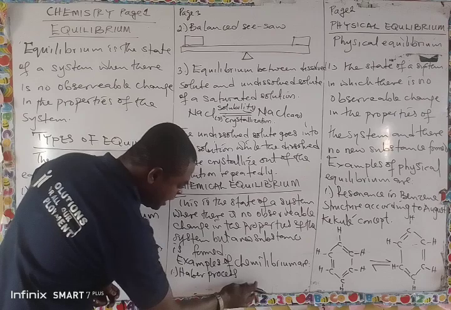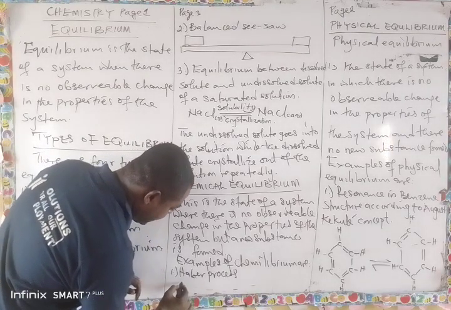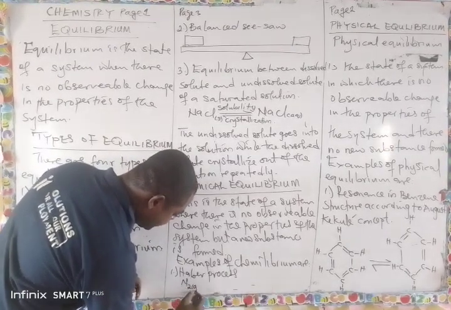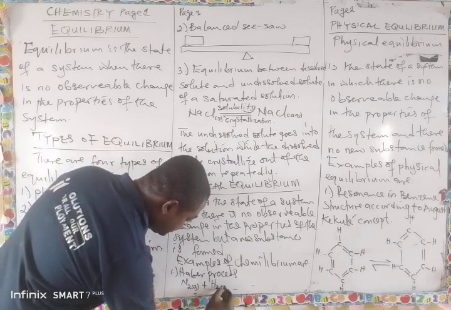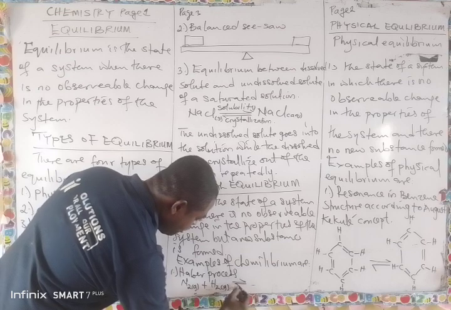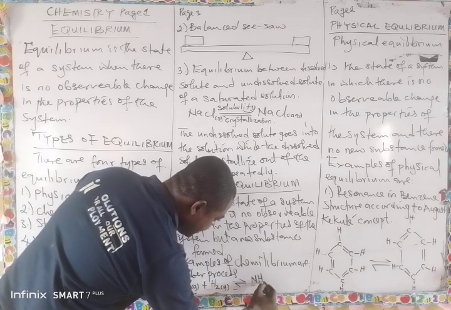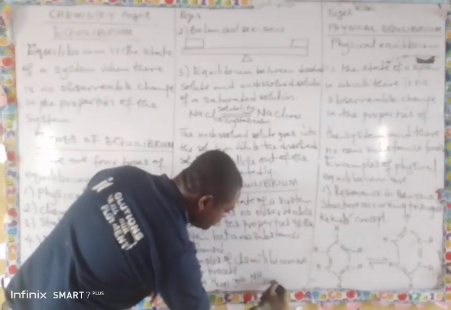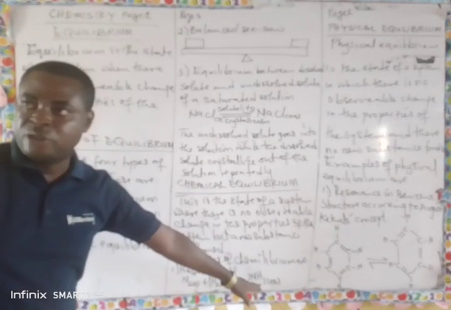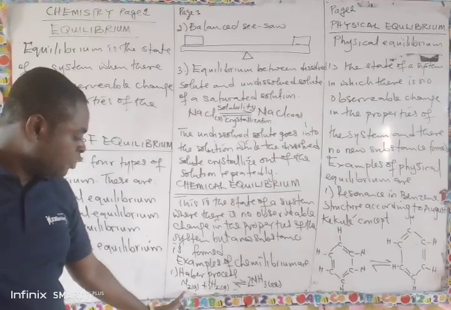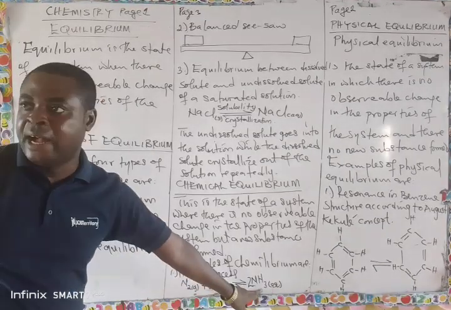Nitrogen gas combines with hydrogen gas to form ammonia, NH3, so we put 2 here and 3 here. You can see that the reactant is different from the products. The reactant contains nitrogen combined with hydrogen to form ammonia.